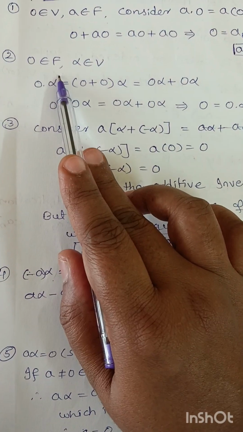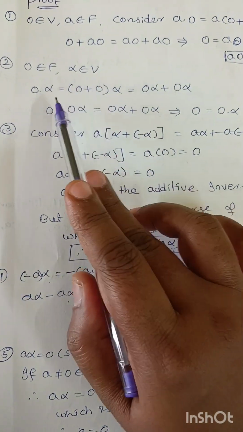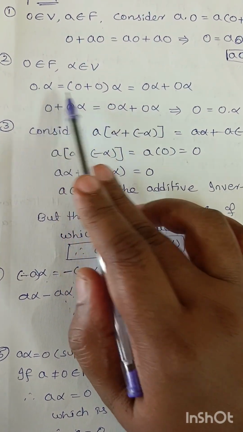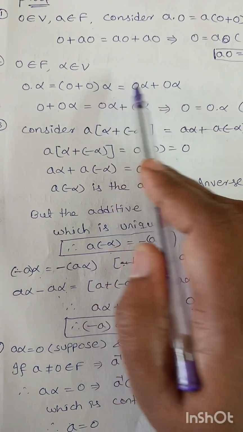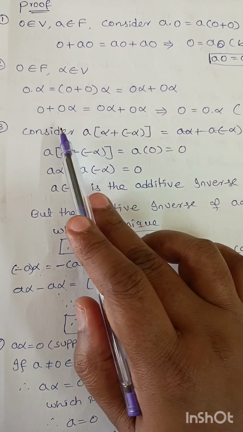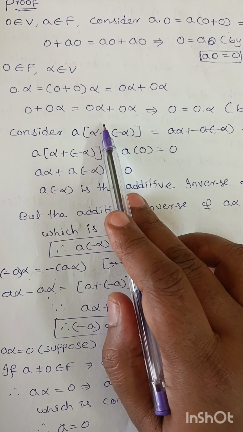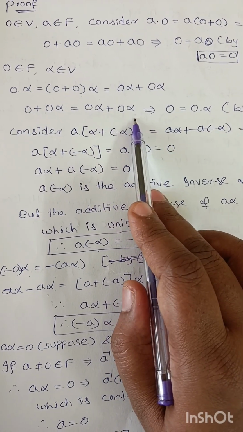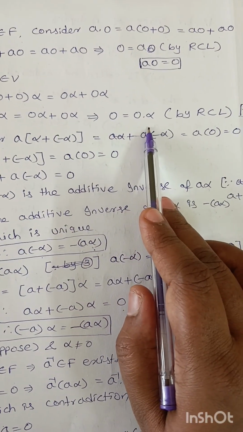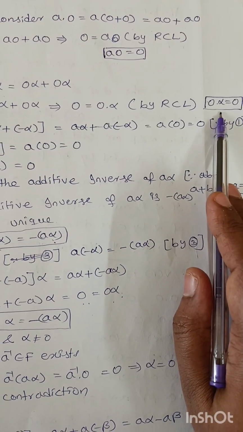Next, second property: 0 belongs to F, alpha belongs to V. 0 times alpha can be written as (0 plus 0) alpha, that is 0 alpha plus 0 alpha. So 0 plus 0 alpha equals 0 alpha plus 0 alpha. By the right cancellation law, 0 equals 0 times alpha. This is the second property.